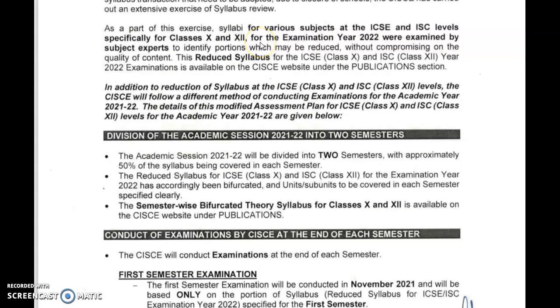Okay, so you very well know that the reduced syllabus for the CISC 2022 examinations is available on the CISC website under the publications section. So you have to go through the reduced syllabus and you have to only do that part. Please do not jump up to those topics which are not in the syllabus. Exceptions are like if you're preparing for NEET or JEE, then you have to cover the entire syllabus.